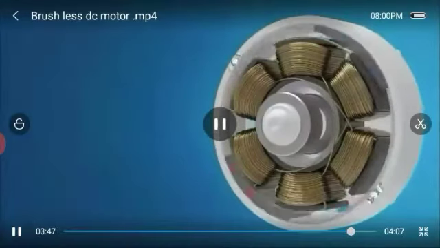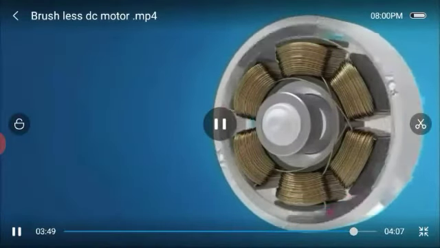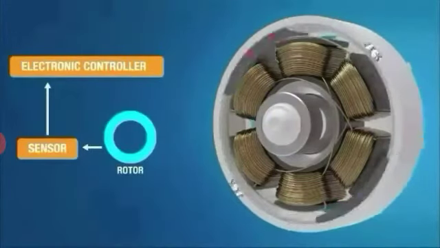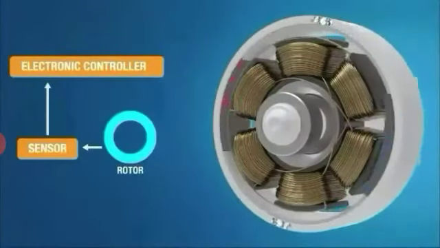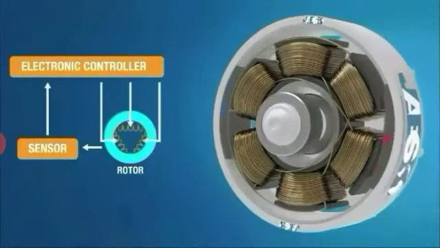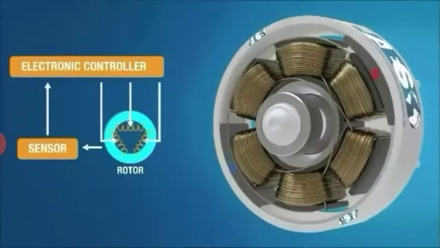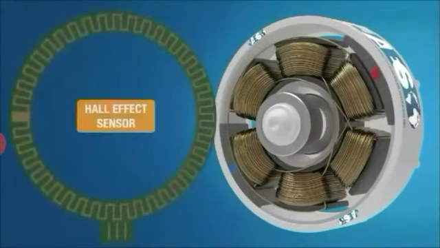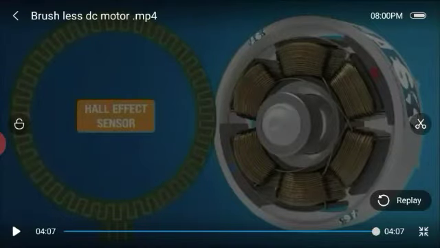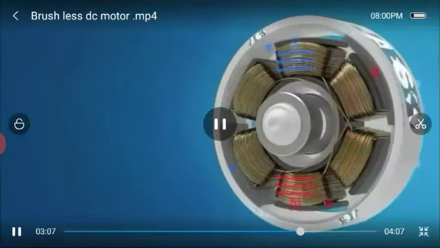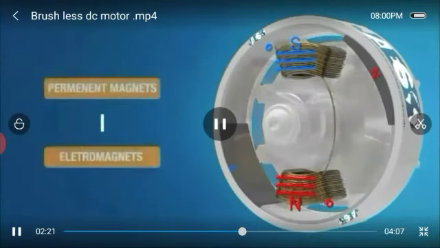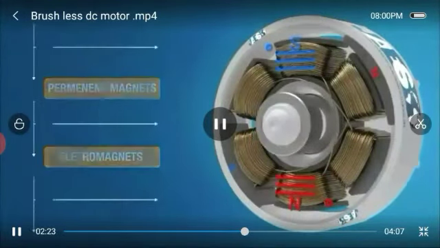and here, since we are exciting the stator coil, we should know the rotor position. Hence Hall effect sensors are usually used, and that position is given to the electronic controller so that we can do the switching. Okay, and one more thing here, the waveform, I will tell you what it will be.